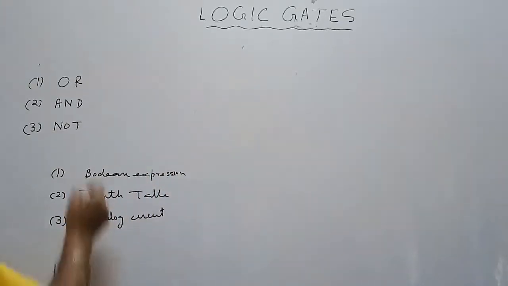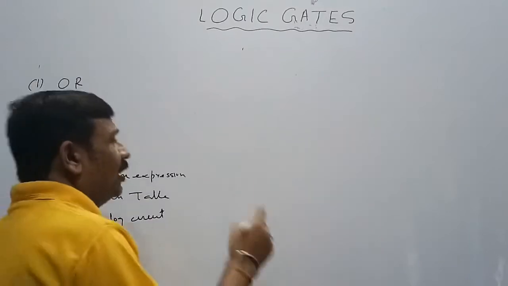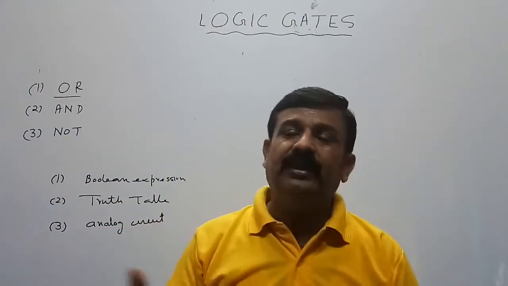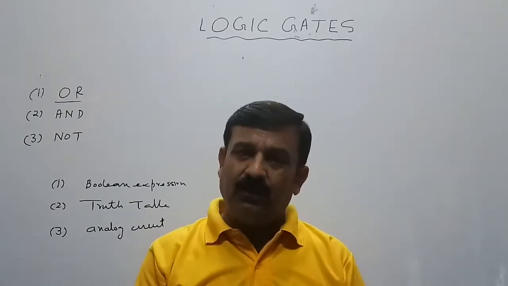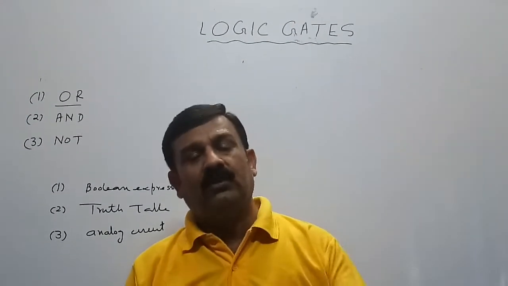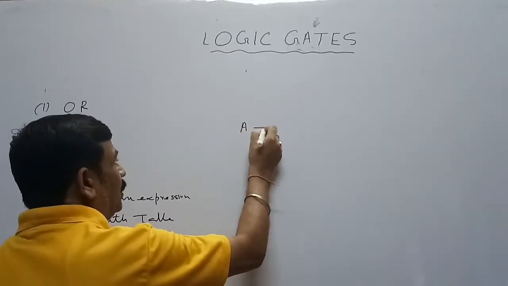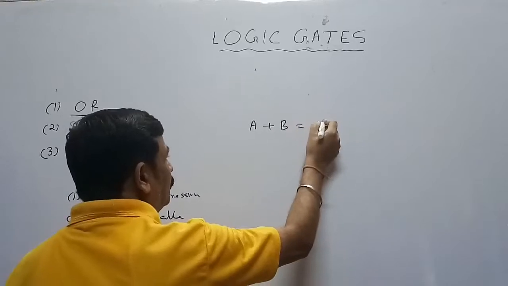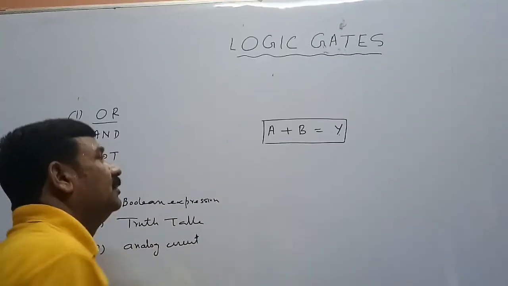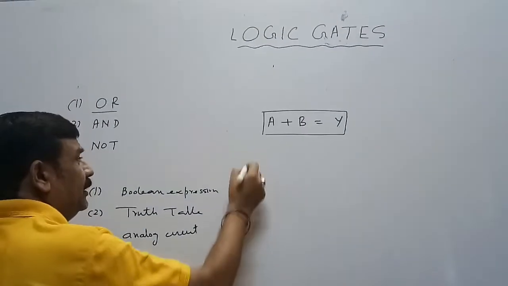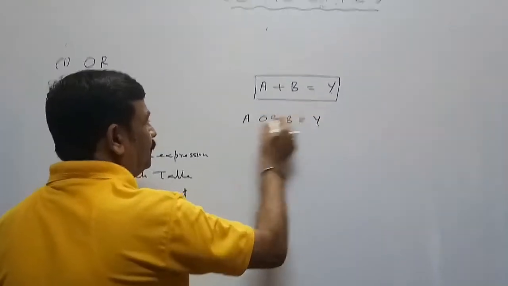So first of all, we are going to discuss what the OR gate is. This gate consists of two or more than two inputs and one output. It will have either two inputs or more than two inputs, but only one output. If A and B are inputs and Y is the output, then the Boolean expression of the OR gate is this one. We read it as A or B is equal to Y.